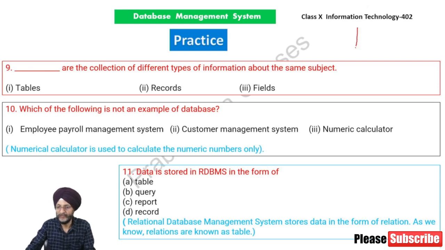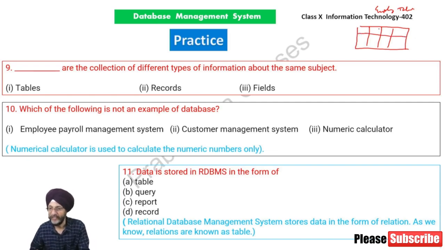Suppose we are having this table. This is the employee table. Here we are having all the information in respect of employees. So a table is the collection of different types of information about the same subject.